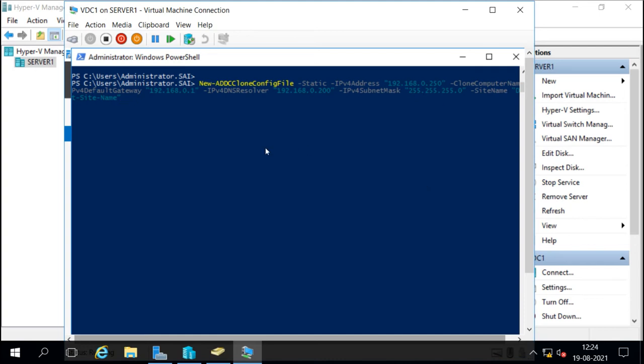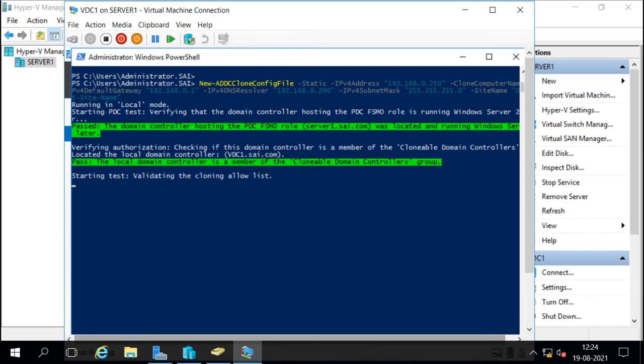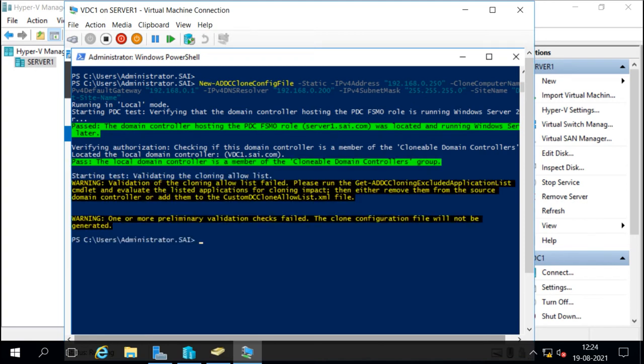Now we can do this by using this clone config file. It will do everything for us automatically. So first we have to generate this config file. And it is generated here.